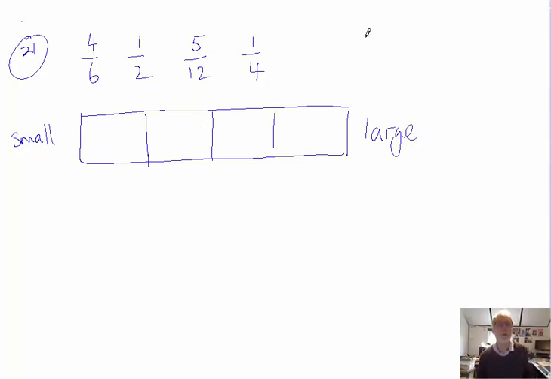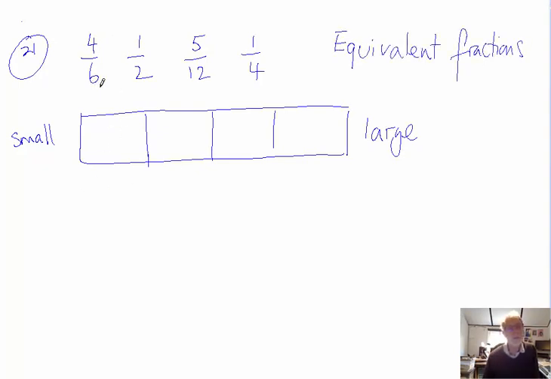Now, one thing we could do, if we had a calculator, is simply divide the top number by the bottom number of each of these, and get it as a decimal, with the smallest decimal number to the left and the largest to the right. But let's assume you have no calculator, which is correct. What we really want to do is see if we can turn all of these into equivalent fractions.